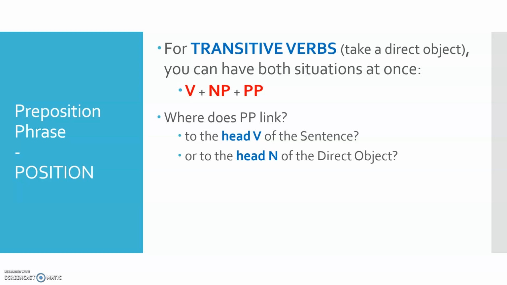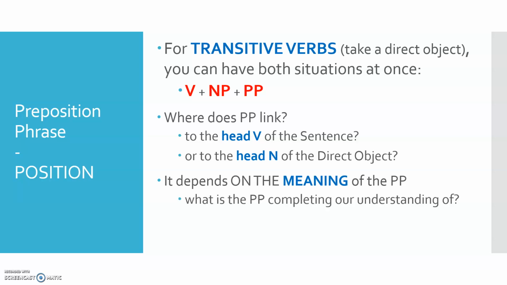So how do we decide where we link the preposition phrase in? Well, we do that by looking at the meaning of the preposition phrase. We have to look to see what that preposition phrase actually means in the context of the sentence, and what it completes our understanding of. Because in either case, it'll be some kind of complement, and complements complete our understanding of things.